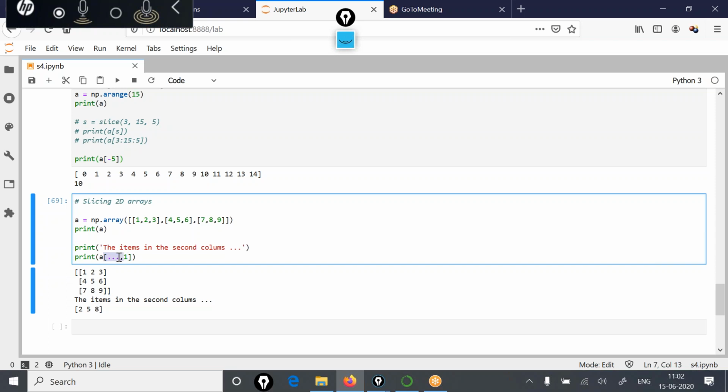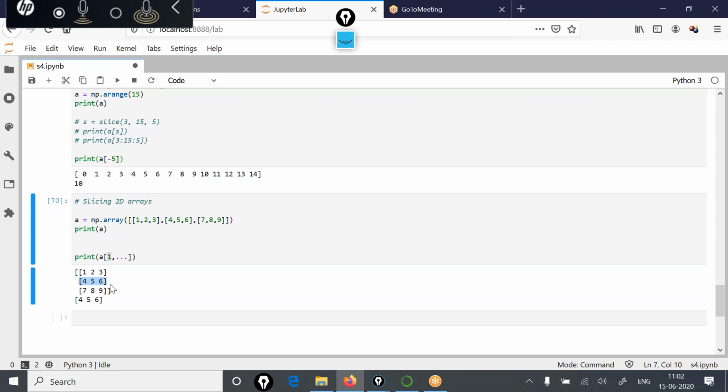And if you write it like this, 1 comma dot dot dot, now the meaning changes. 1 comma dot dot dot means this is the row index and you want to print all the columns. You want to print all the columns of the row with index 1, and that is this row 4, 5, 6. So I hope this expression is also clear to you now, how you can do the slicing.